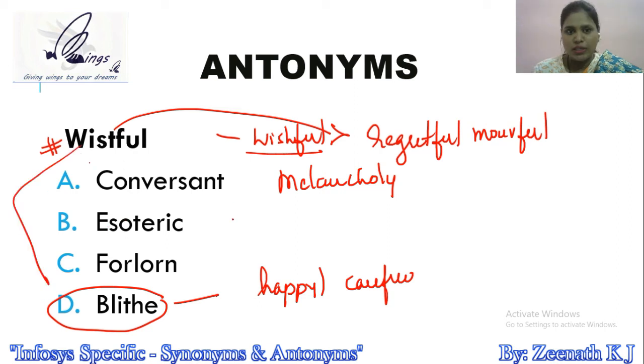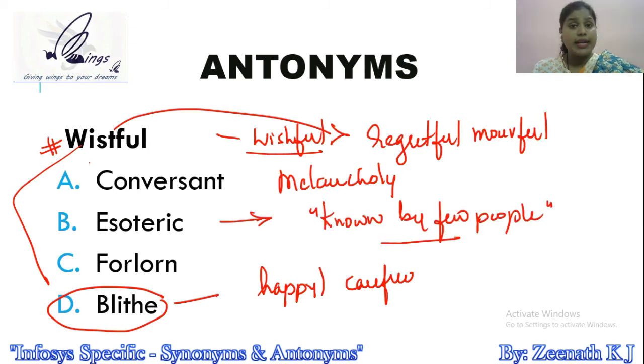Friends, esoteric. Esoteric means known by few people. Most scientific experiments are considered esoteric. Usually until something becomes successful, they keep it esoteric. It's known to only a few people. Once something is working really successfully, they let the whole world know. So esoteric, known by only few people.